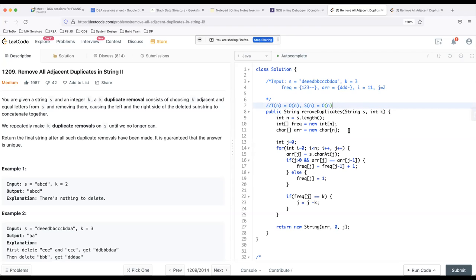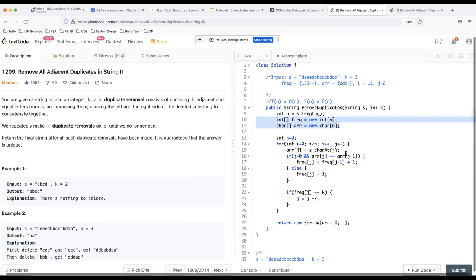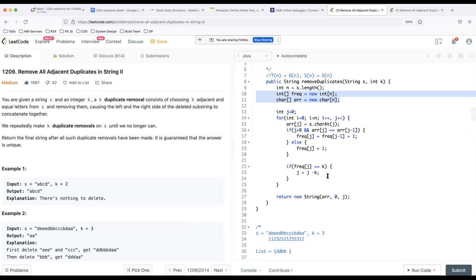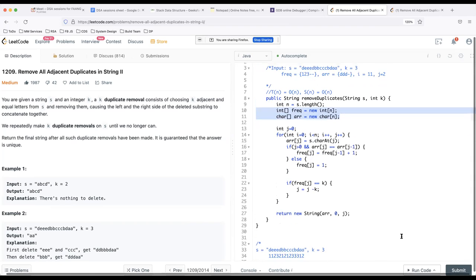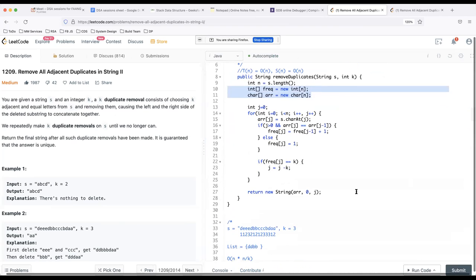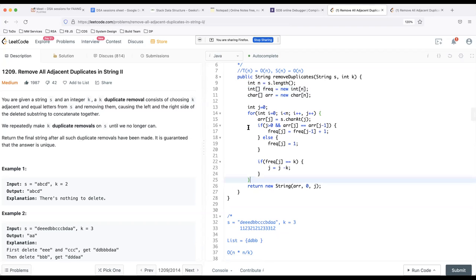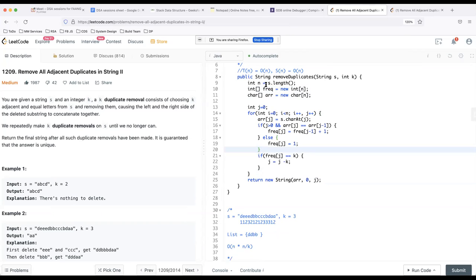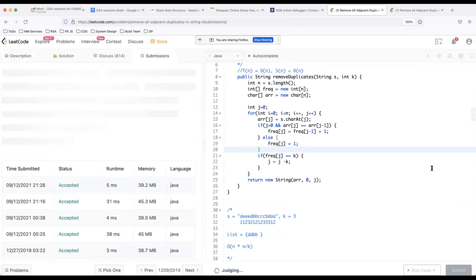The reason is I'm taking two arrays. One is a frequency array and second is the character array. Both are the size of n, and so it is twice of O of n, which is nothing but O of n. So this is the solution for this problem. There can be multiple other solutions, but this is the most optimized solution. And as I said, we'll be discussing the most optimized solution most of the times. I don't want you guys to remember intermediate solutions because that's a wastage of time. FANG company is looking for this solution. They are not looking for